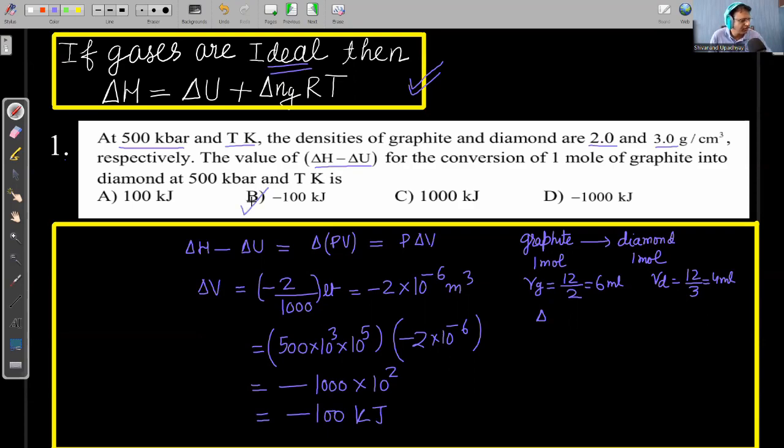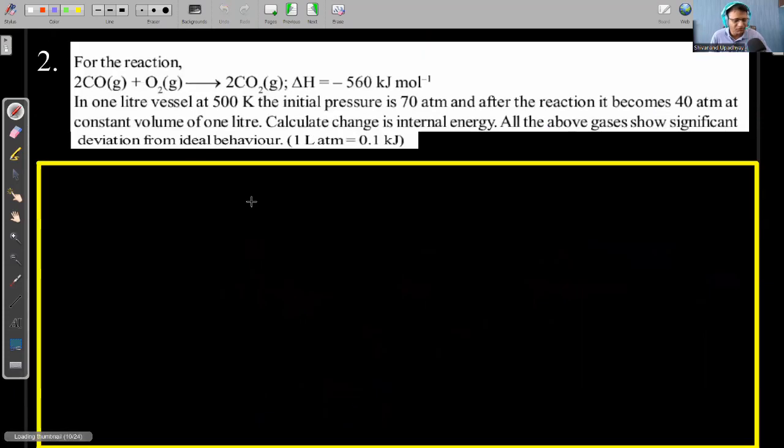So this is very important. Many simple conceptual questions can be based on this concept, relation between enthalpy and internal energy. Most of the questions in NCERT and in JEE Mains are related to chemical reactions, relation between delta H and delta U for a chemical reaction. Let us go through this problem.